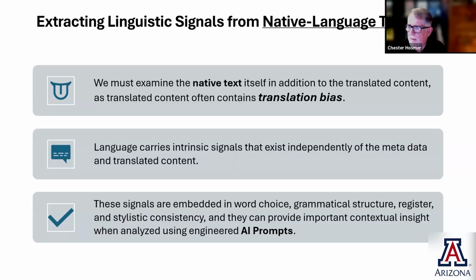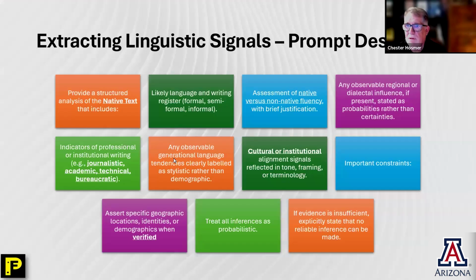These signals are embedded in things like word choice, grammatical structure, stylistic consistency, and even the vocabulary that is used. So using an AI prompt, we can actually go in and say, I want to provide information about the native text. What was the likely language? Was the person that was writing this fluent in that language? What type of article is it? Is it journalistic, academic, bureaucratic? Is it a news article? Whatever it happens to be. So we can get all of this information from the content of the native language of the article that we want to be able to use before we even analyze the translated portion of this.